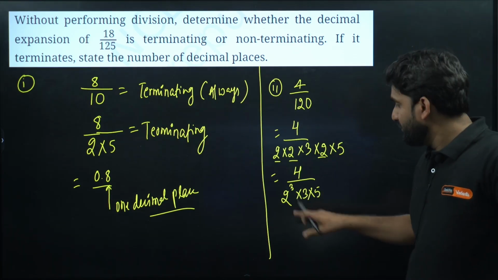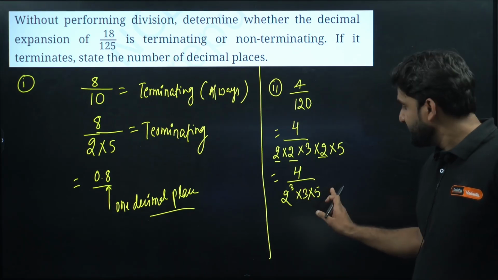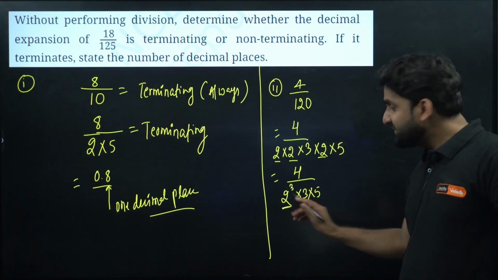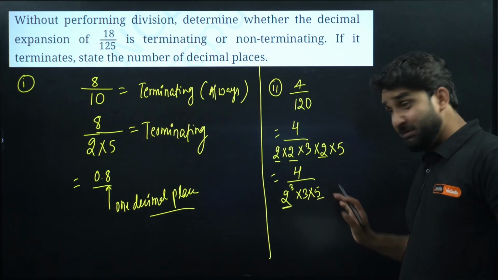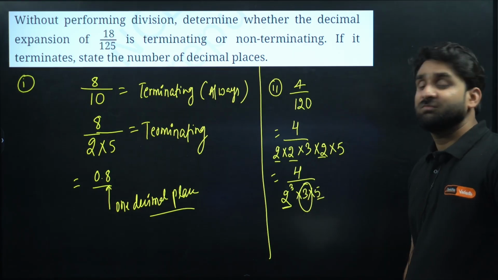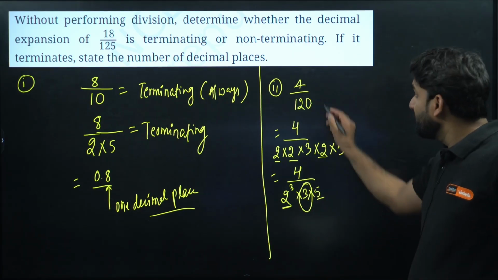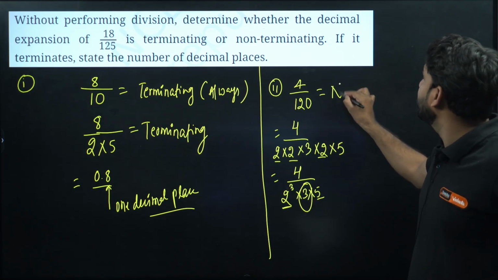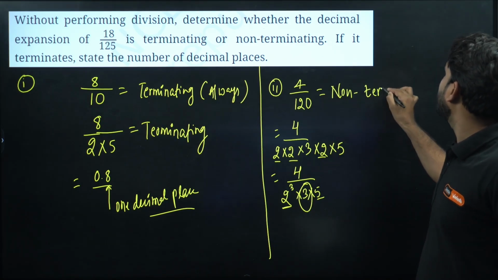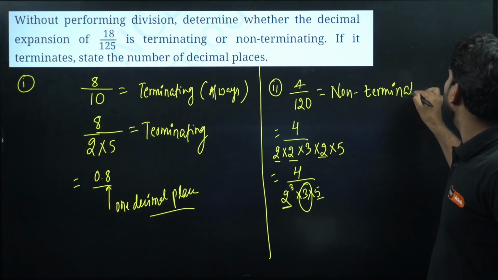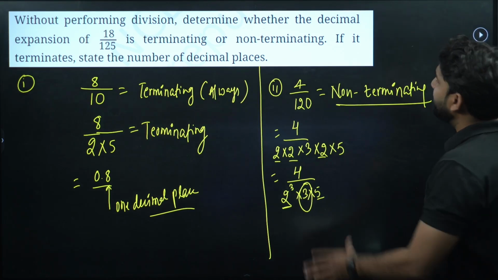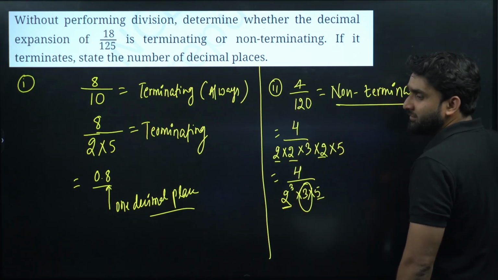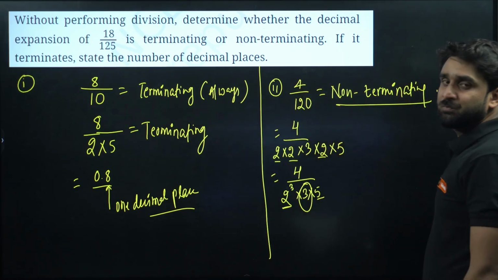Can you see here? 2 is there, 5 is also there, but 3 is also there. So it is disturbing. So this number will be what? Non-terminating. Why? Because in the prime factors of the denominator, apart from 2 and 5, 3 is also there. So 3 is making this number non-terminating.